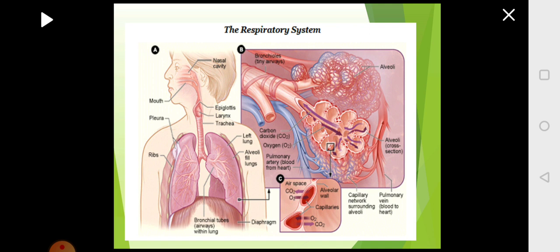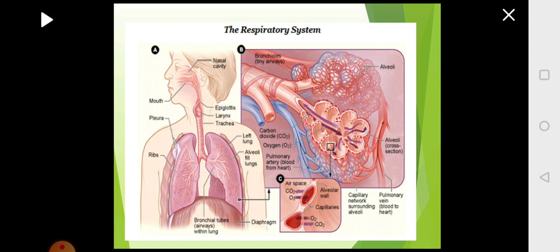The bronchioles will end in the alveoli, which is the site where the main function of the respiratory system, that is exchange of the respiratory gases oxygen and carbon dioxide, will take place. So the air enters the upper respiratory tract and then into the lower respiratory tract. From the lower respiratory tract it reaches the final destination, that is the alveoli.